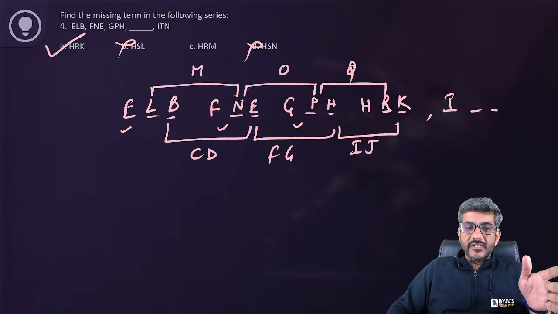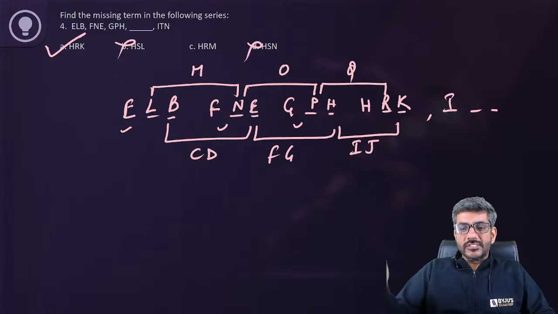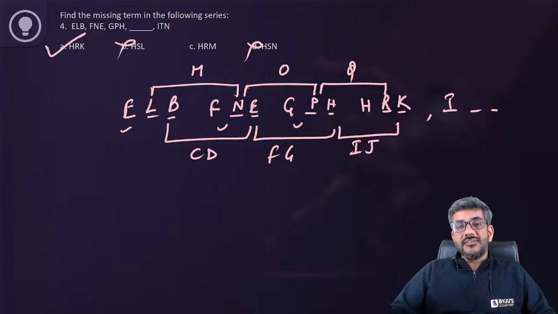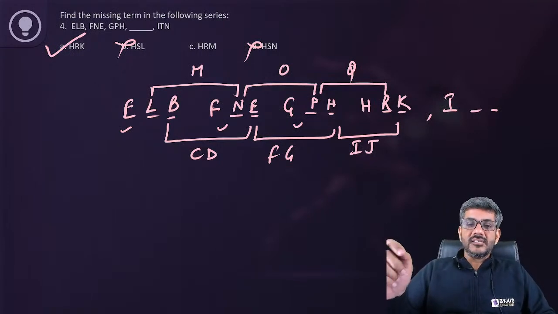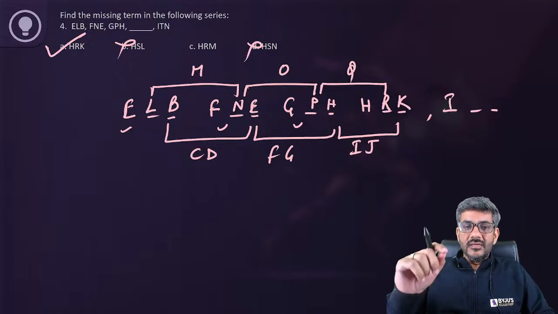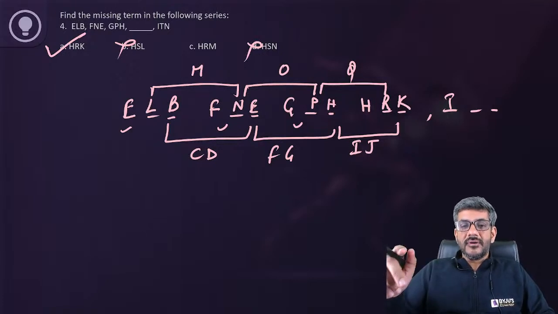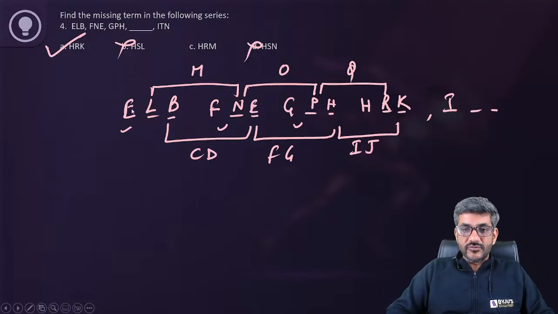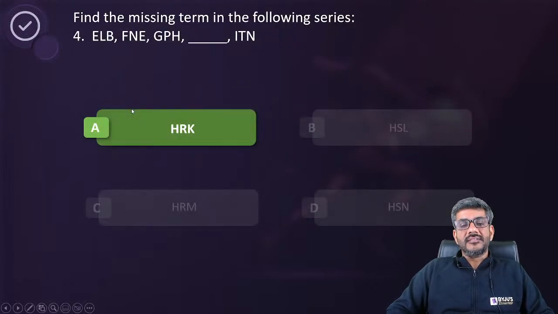So basically the first letter is going consecutively, leaving no letter in between. Second letter is going such that one letter is left in between. Third letter is going such that two letters are left in between. B के बाद CD छोड़ के E, के बाद FG छोड़ के H, के बाद IJ छोड़ के K. So that way it is going on. So therefore my answer for this question 4 should be HRK, that is option A here. Okay. For question number 4, it should be HRK. I'll move ahead to question number 5 now.